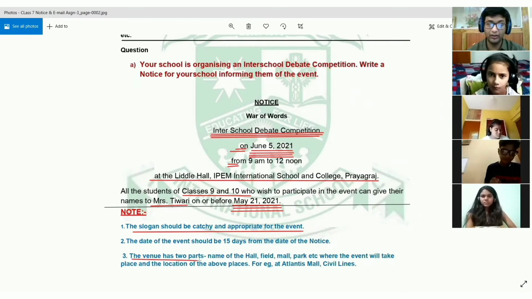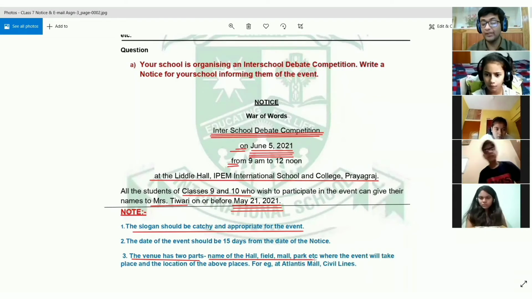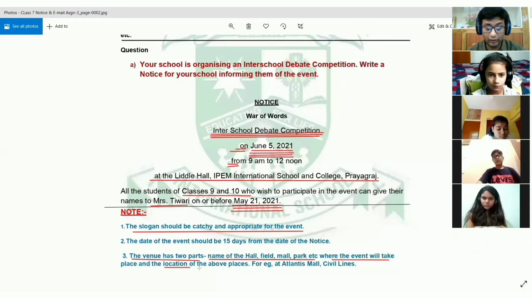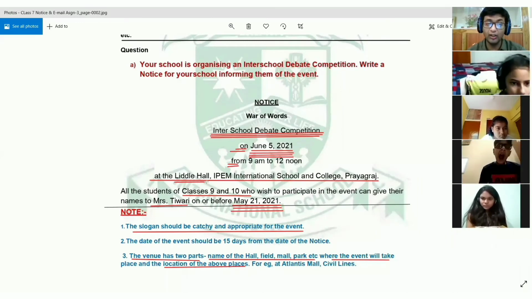It is very important. All right. The venue that we are talking about has two parts. First part is the name of the hall, field, mall, park, etc. So basically where it is going to be held. This is the first part of the venue. And the second part of the venue is where the event will take place. You have to mention the location of the above places. So for example, if it is going to be held in Liddell Hall, then you have to tell where is Liddell Hall. All right. Because you have to tell the participants where the venue is located. So you will tell them that it is located in IPM International School and College, Prayagraj.